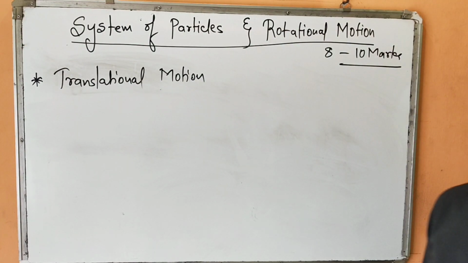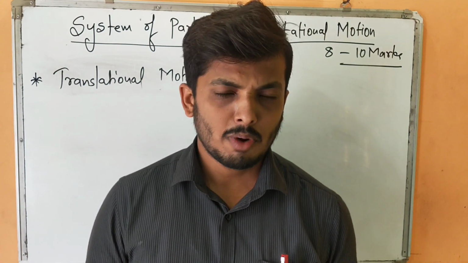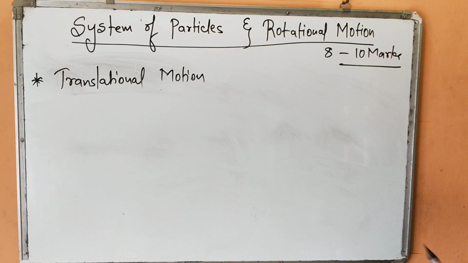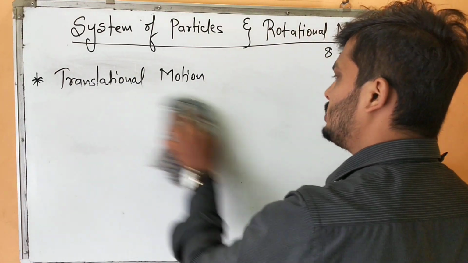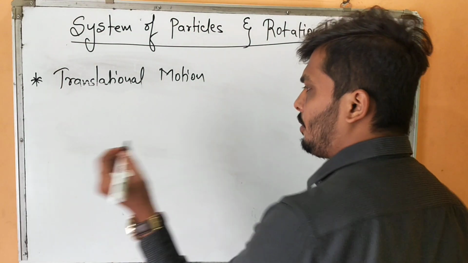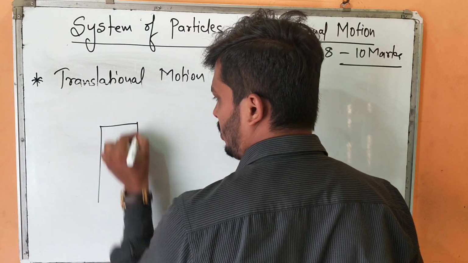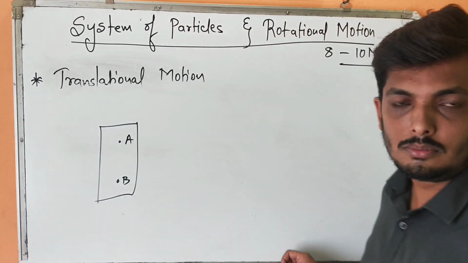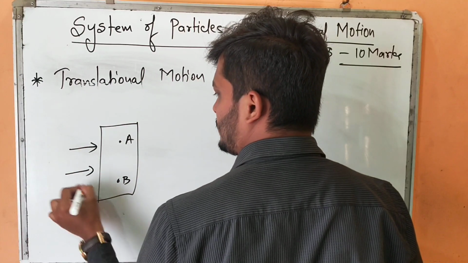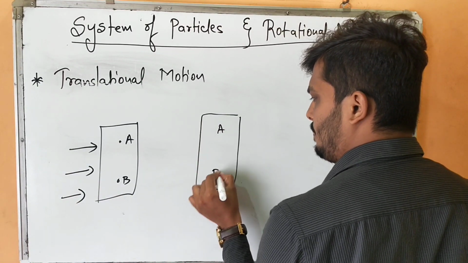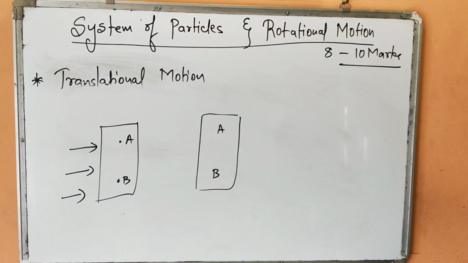Now translational motion is somewhat similar to your straight line motion, but not perfectly straight line motion. There is a hairline difference between straight line motion and translational motion. No doubt it is one of those straight line motions, but let us see how it is different from your traditional straight line motion. If I draw any body and take any two points within that body, A and B, and I apply a certain force, and due to this force it has traveled a certain distance and come here. Now how do you define a translational motion?